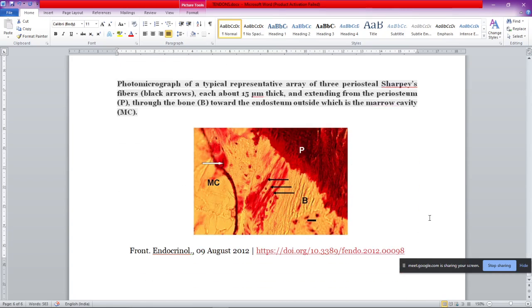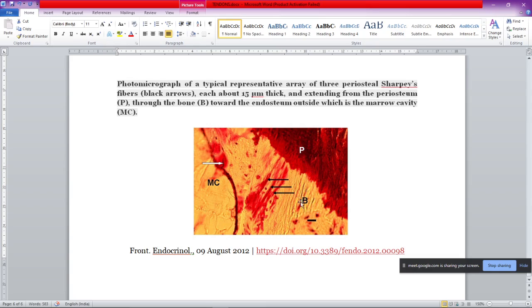Okay, next. This is a very beautiful pictograph. It is a typical representative array of three periosteal Sharpey fibers, shown by the black arrow. These are the three Sharpey fibers which are penetrating the bone, and each Sharpey fiber is about 15 micrometers thick, extending from the periosteum, which is the P part.